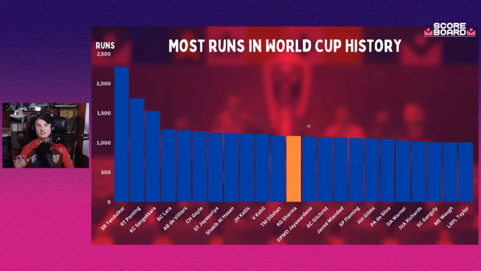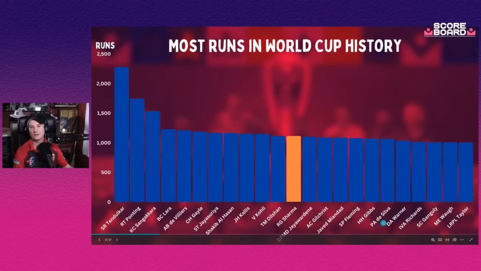He's also, for someone who hasn't played that much World Cup cricket, this is the list of the 24 highest scoring run scorers in the history of World Cups. You can see that Sachin's doing okay, and Ponting and Kumar are very, very high up here as well. But these are the 24 players all in that have scored over 1,000 runs at a World Cup. And there's no scrubs here. Like, I think the worst one-day player here is probably Fleming, is it? And he's certainly not a dud. And everyone else here can really, really play.